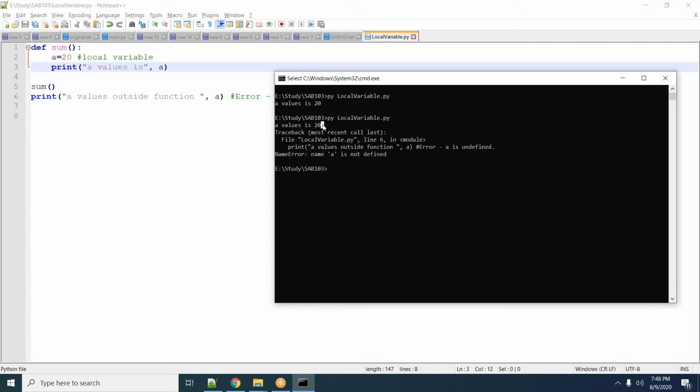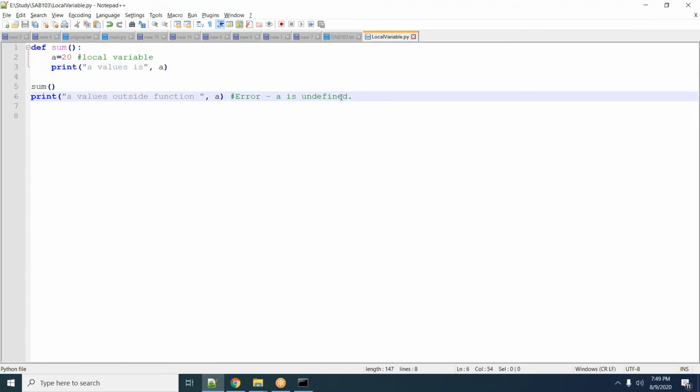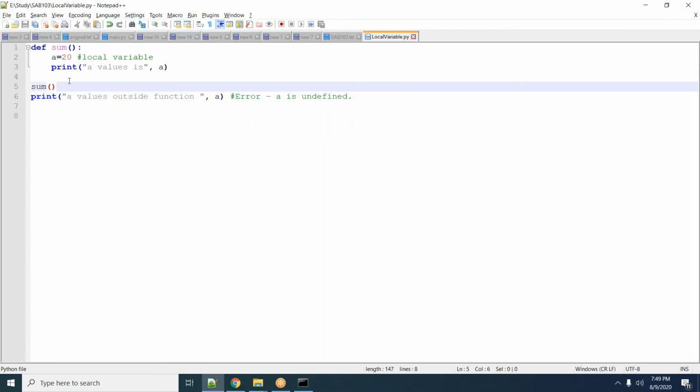Here you can see that a value is 20 is printing, but as soon as I try to print the value of a outside of this function, it says name is not defined. Undefined and not defined are the same.